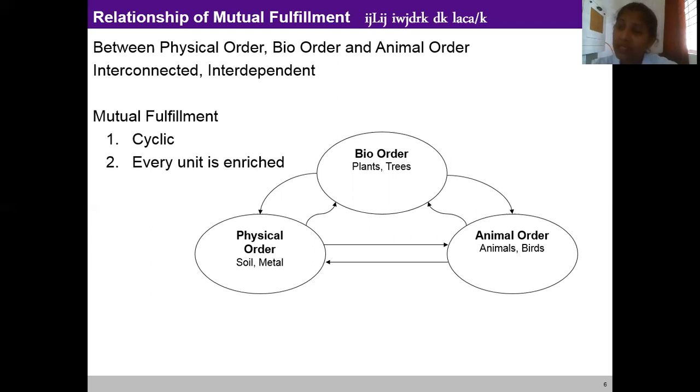We get a variety of fruits, vegetables, grains, flowers, etc. from plants and trees, which are the units of bio order. So, these nourish our bodies, right? So all these are obtained from bio order, which is required for the body for nurturing.